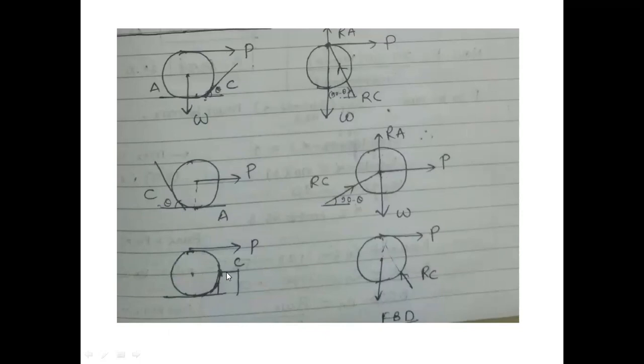See what is happening over here. One obstruction was there. See what will happen here. This P will try to pull this sphere. At that point, there will be a position where this contact will not be there, meaning this sphere will not rest on this surface. It will try to climb on this step. For that reason, there will not be any contact over here. So P force will be there, weight will act downward, and there will be a reaction from this step, not from this surface. Do remember. For that reason, I have drawn RC like this. P will be here, and weight will act downward.